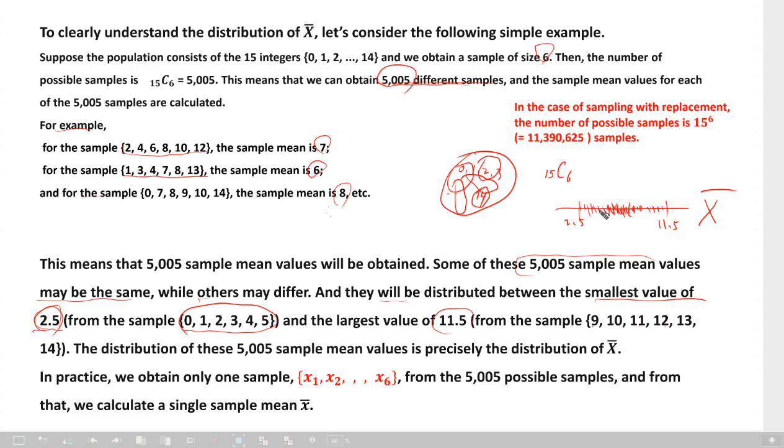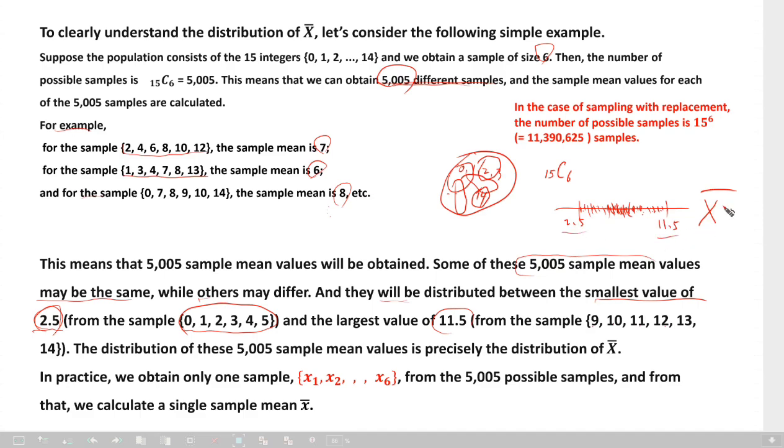The 5,005 sample means are distributed like this, between 2.5 and 11.5. So capital X bar will have some distribution between these two values.